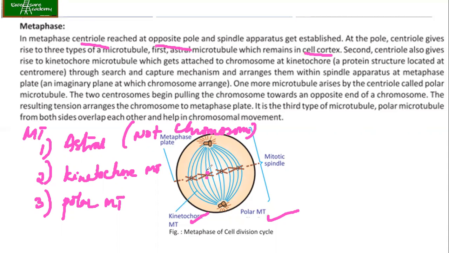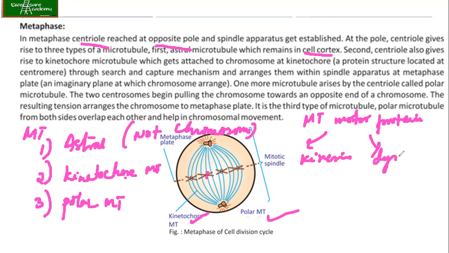Then you have got the polar microtubules. These microtubules will be crossing each other from the opposite direction. So all this maintains the shape of the spindle apparatus. Now the two centrosomes begin pulling the chromosomes towards the opposite ends. We have discussed in the earlier class that this is because of the microtubule motor proteins, those are kinesin and dynein.